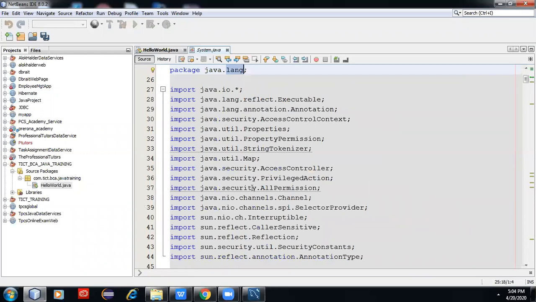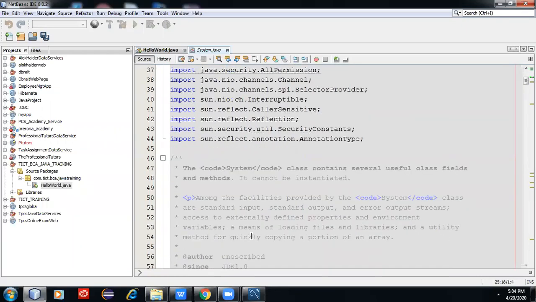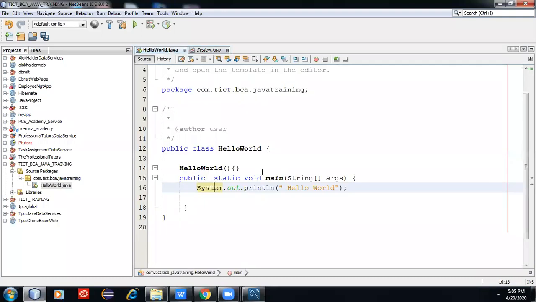Every package we need to import, we need to mention at the top, except the java.lang package. During compilation of the program, the JVM automatically injects import java.lang. During compilation, it also adds the default constructor. It imports the java.lang package in your program too. So it is clear to all of you.